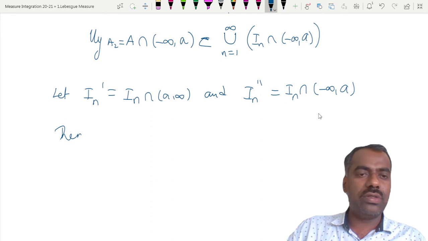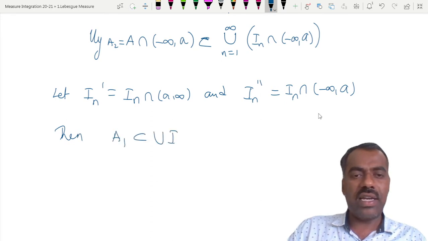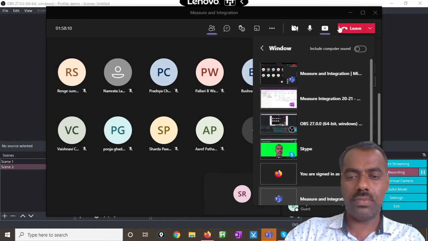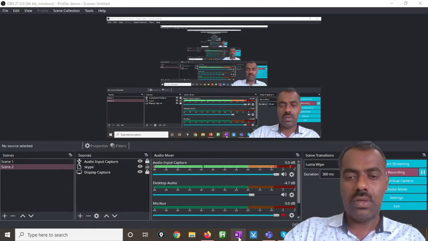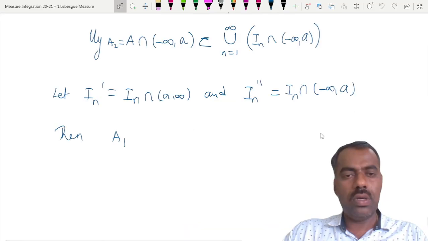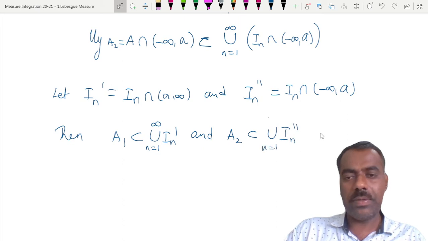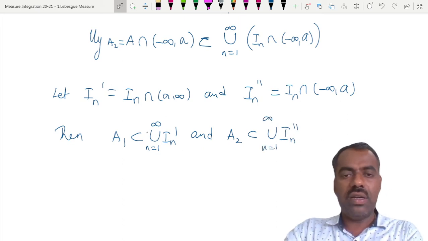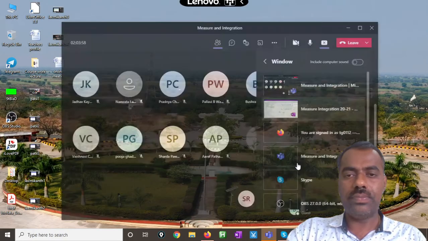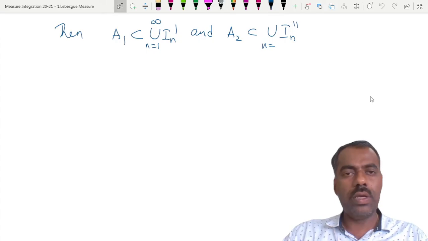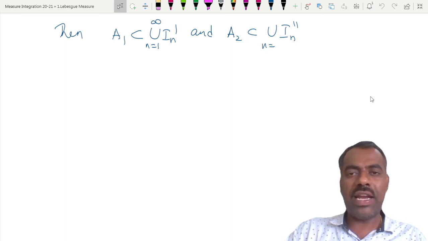So then what we have observed is that A1 is contained in the union of the I_n' and A2 is contained in the union of the I_n''. I think the screen is closed, right? So with this notation, A1 is contained in the union of the I_n', and A2 is contained in the union of the I_n''. So we got a cover for A1 as well as A2.